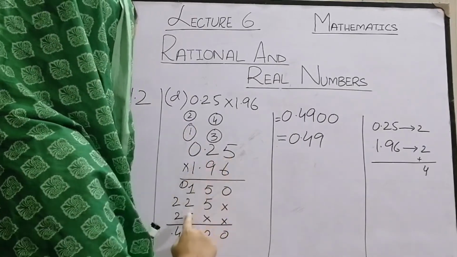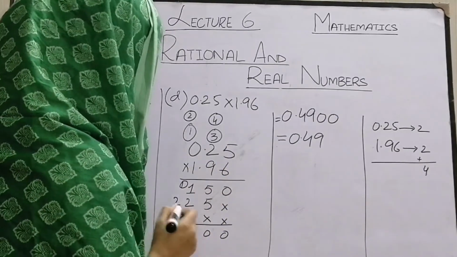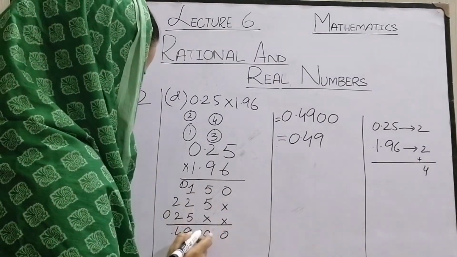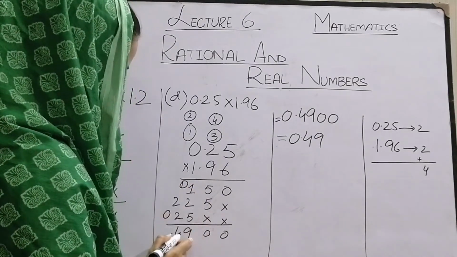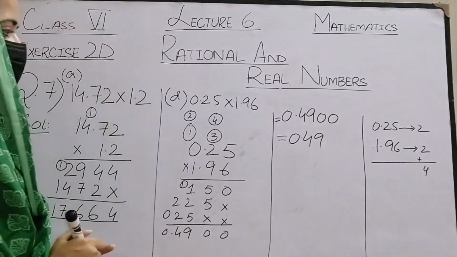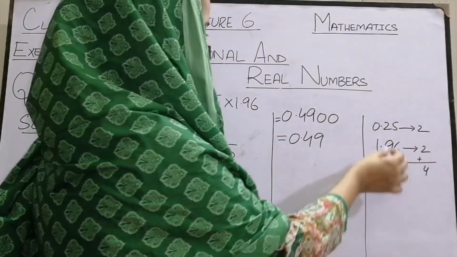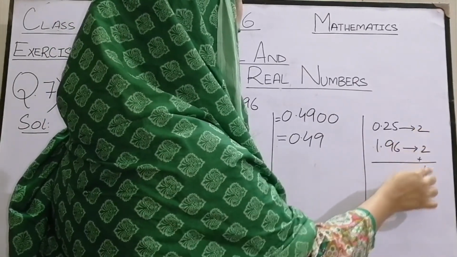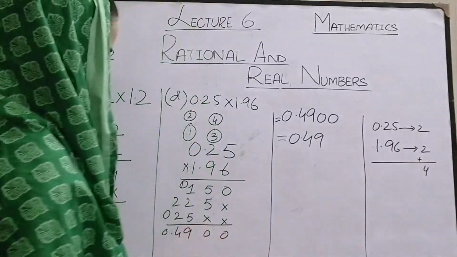Multiplication signs, 1 into 5 is 5, 1 into 2 is 2 and 1 into 0 is 0. 0 as it is, 5 plus 5 is 10, 0 and 1 carry, 2 plus 1 is 3, 3 plus 1 is 4, 4 plus 5 is 9, 2 plus 2 is 4 and 0 as it is. Now we have to put the decimal. You can see there are two numbers after decimal in 0.25 and two numbers after decimal in 1.96. 2 plus 2 is 4. So we need 4 numbers after decimal in our answer.